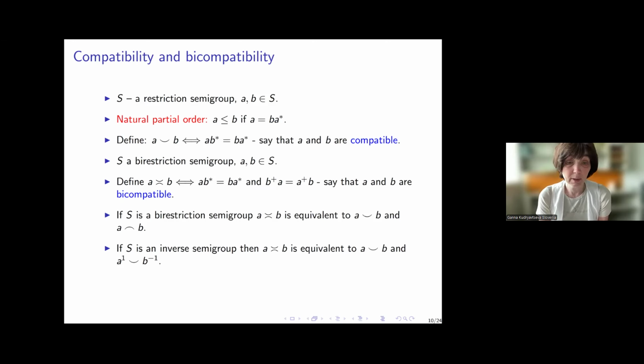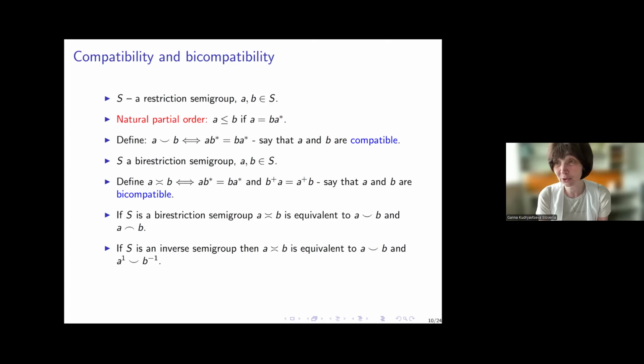If you have a bi-restriction semigroup, then being bicompatible is equivalent to being compatible and co-compatible. And for an inverse semigroup, it's equivalent that A and B are compatible, and A minus 1, sorry, here is a typo, is compatible with B minus 1.